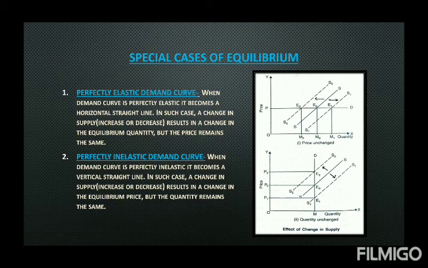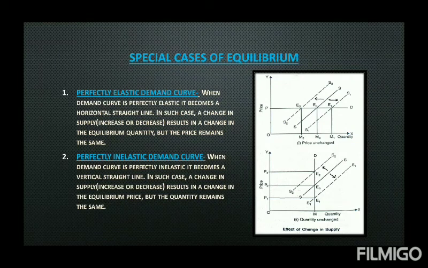Similarly, when the price is increasing, here you can see in the diagram as well, when the equilibrium shifts from E0 to E2 just because of decrease in supply, the price is increasing. So the price is changing but the quantity remains the same.